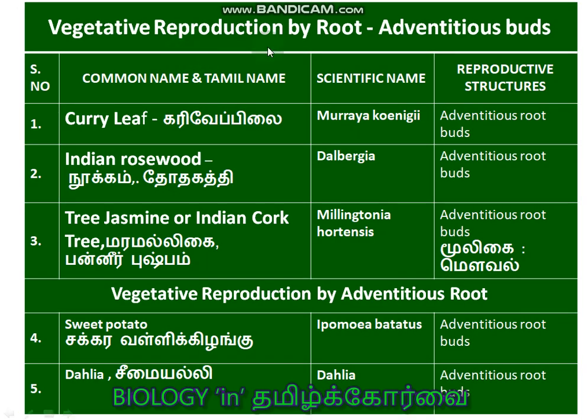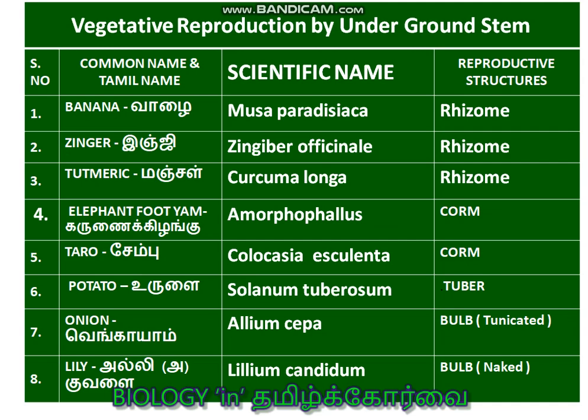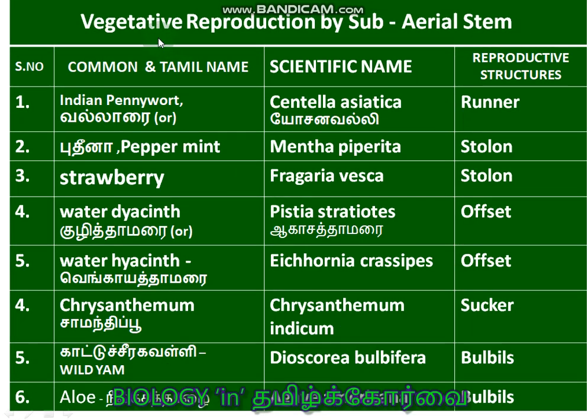And vegetative reproduction also, vegetative reproduction by root, adventitious buds. You see, common name, Tamil name, scientific name, reproductive structure. Tamil name also I gave. In part 1 and part 2 I gave the pictures in order to improve your memory skill. And here, vegetative reproduction by underground stem. Common name, Tamil name, scientific names, reproductive structures are given here, so you can take note of it. Note taking is one of the best habits in the process of preparation for the examination, especially for your NEET examination and board examination. Vegetative reproduction by subaerial stem.